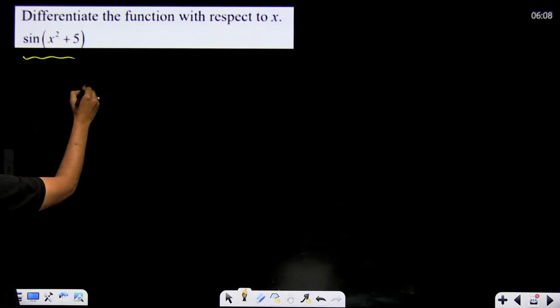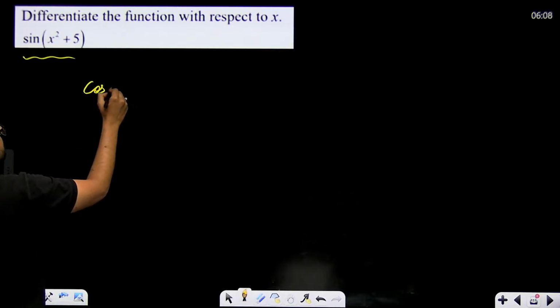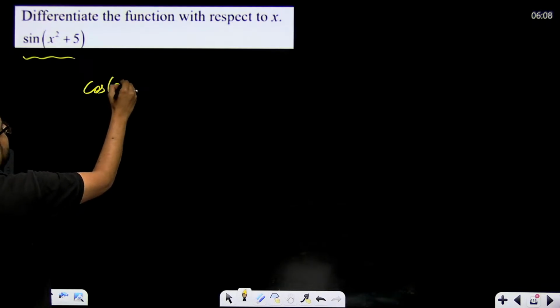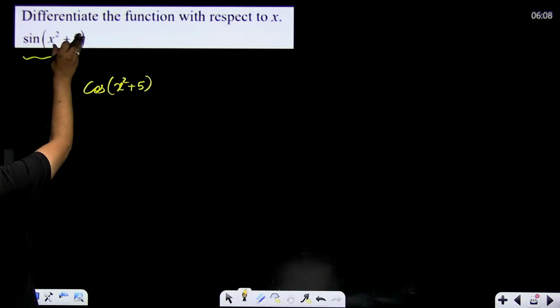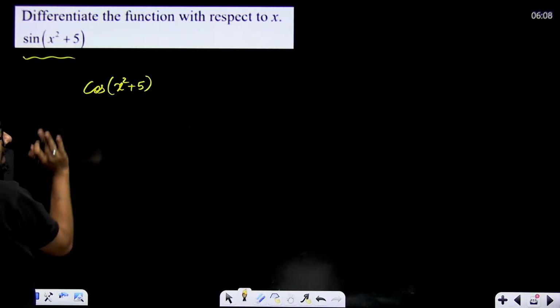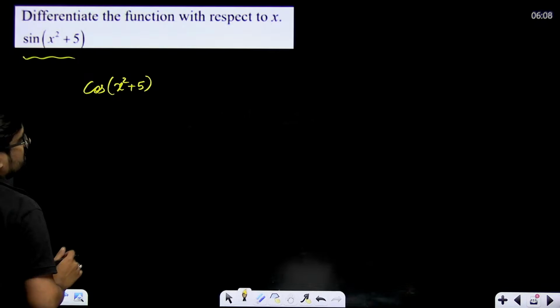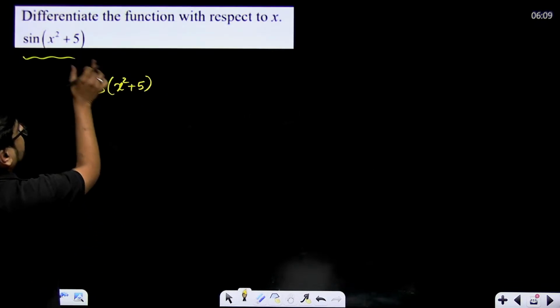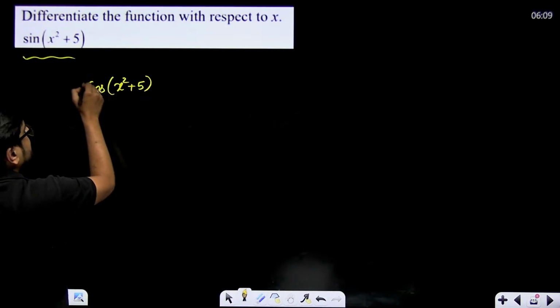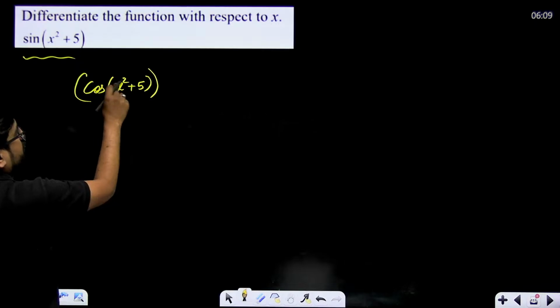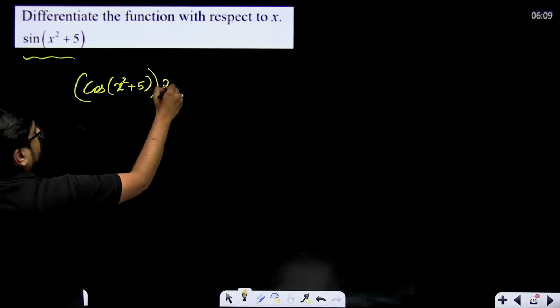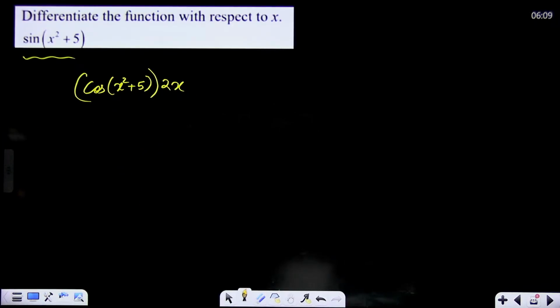The outer function is sine, derivative of sine is cos. So cos of x square plus 5, we'll treat this as just one x, the inner function. Cos of x square plus 5 multiplied with the derivative of the inner function, that means multiplied with the derivative of x square plus 5, which will be 2x. So 2x cos of x square plus 5.